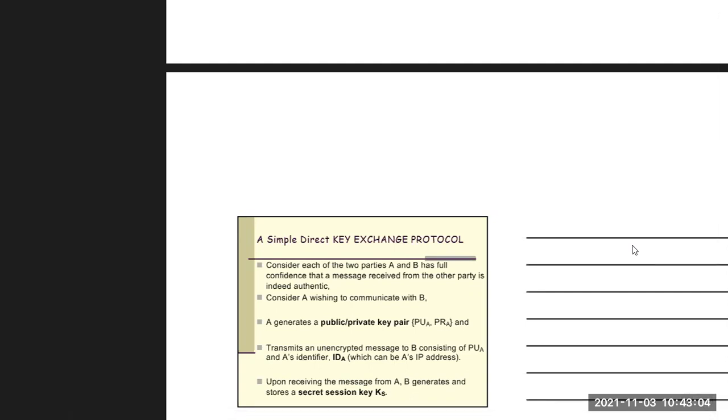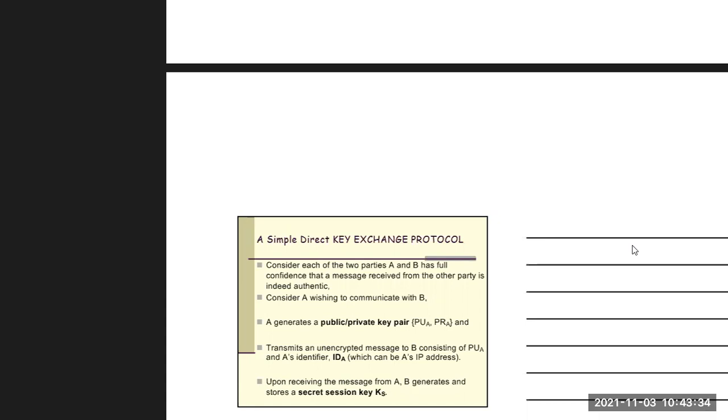Now, what is this identifier? Let's say this identifier can be the IP address. Now, upon receiving the message from A, B generates and stores a secret session key, named KS.